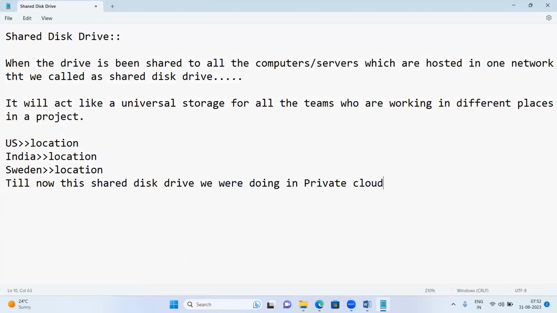Now, what we'll do is the same shared disk drive, now we'll do in the public cloud. Okay, is it clear?